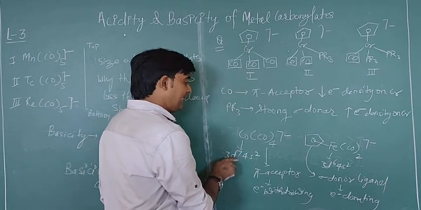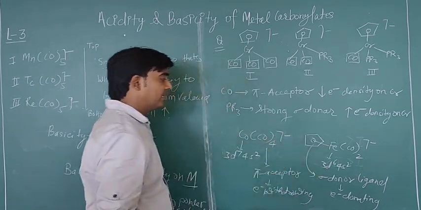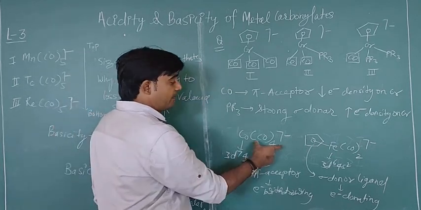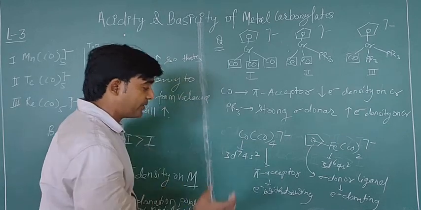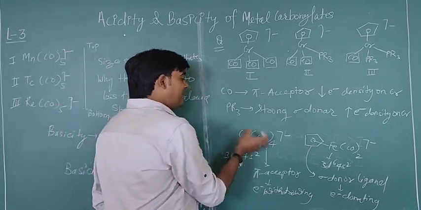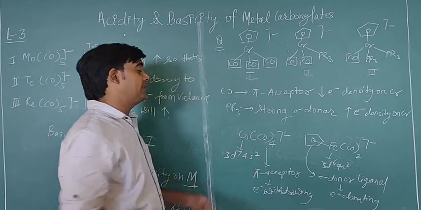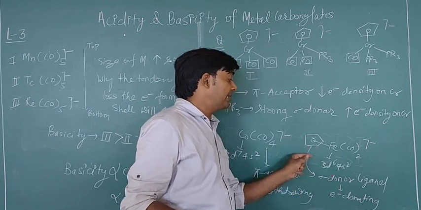Doesn't matter that it has d7 electrons and this has d6 electrons. The negative charge is the same. But in this case, there is maximum pi acceptor. 4 ligands are pi acceptor ligands, 4 groups are electron withdrawing groups. So that's why they will minimize the electron density on the cobalt atom. But in this case, this is a sigma donor ligand.